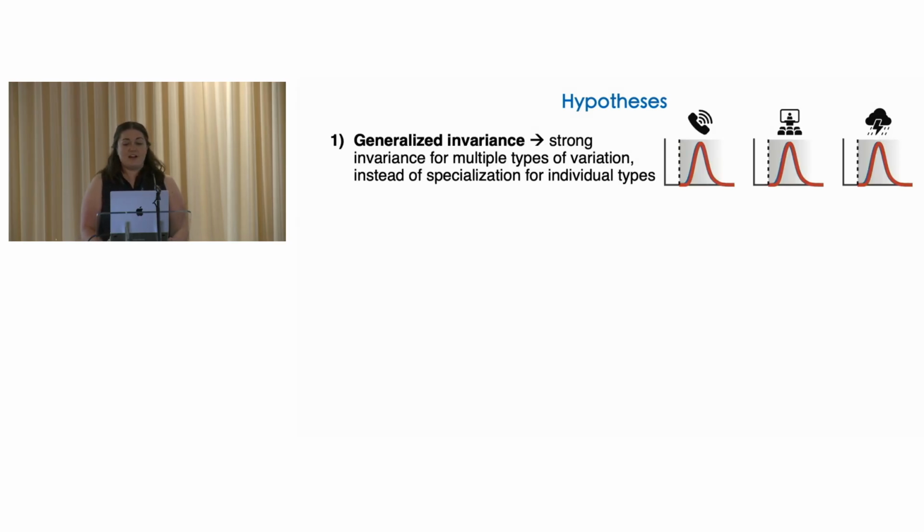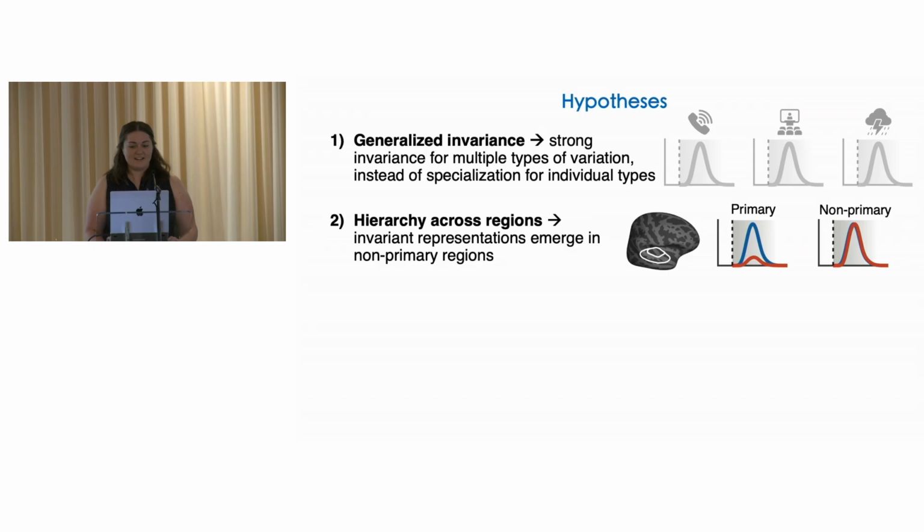So first, we tested whether neural populations show strong invariance that generalizes across our 3 very different types of variation, or whether different neural populations specialize in generating invariance to different kinds of variation. Second, based on what's known in vision, we hypothesized that we would observe a hierarchy across anatomical regions such that the further away from primary auditory cortex you go, the more invariant responses become.